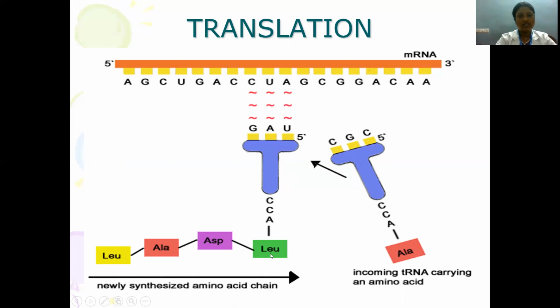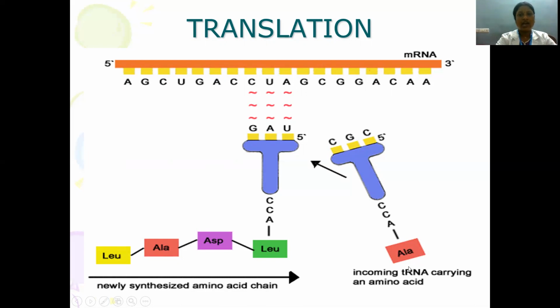This is how proteins are synthesized with the codes present in the RNA, and the respective amino acids are synthesized, resulting in formation of polypeptides.